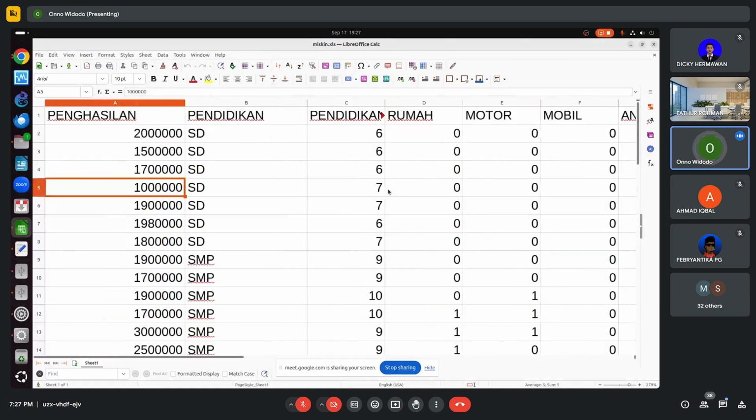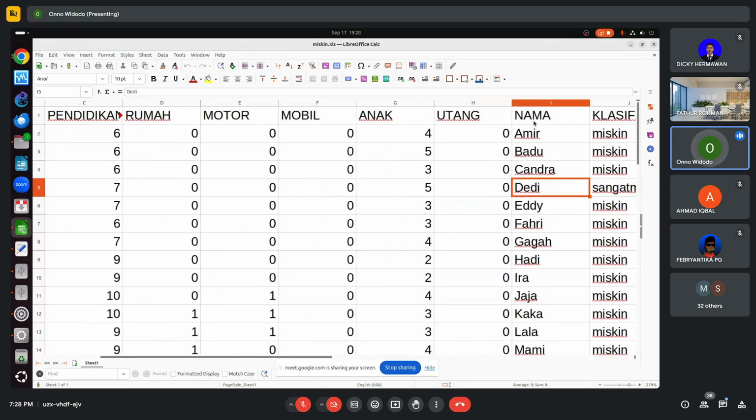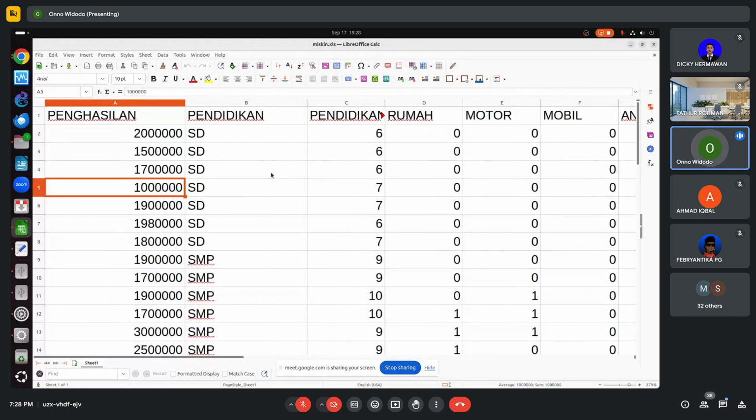Should we increase the income, the education, number of houses, bicycles, cars? Should we increase children or increase loans? To change the classification from miskin to sejahtera, from sejahtera to sangat miskin, whatever. That's the objective. If we are the government, we need to change the classification. Which one is the best?